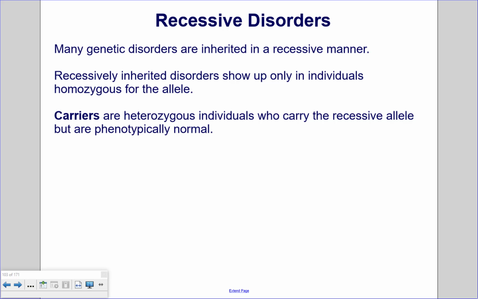Recessive disorders. Many genetic disorders are inherited in a recessive manner. Recessively inherited disorders show up only in individuals who are homozygous for the allele. Carriers are heterozygous individuals who carry the recessive allele, but are phenotypically normal.